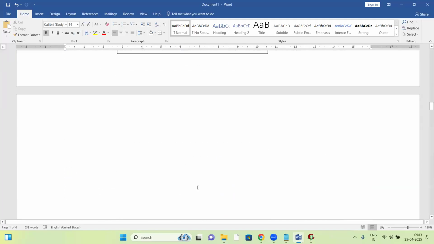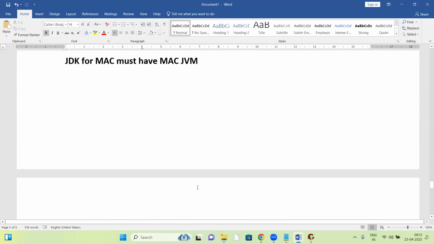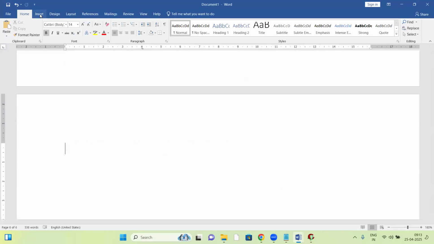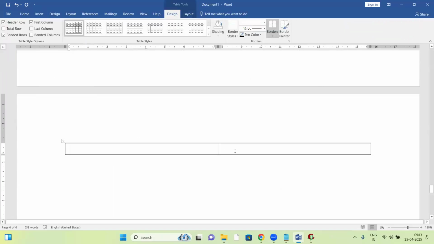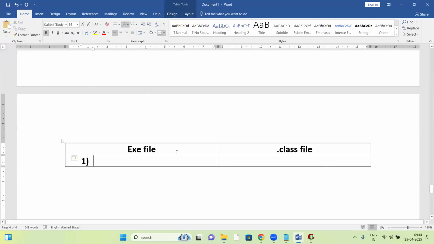Let us come to the conclusion here. Let me explain the differences between an exe file and a .class file. The first difference: an exe file is a binary code file.